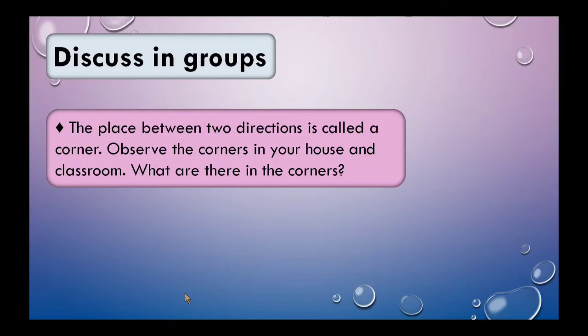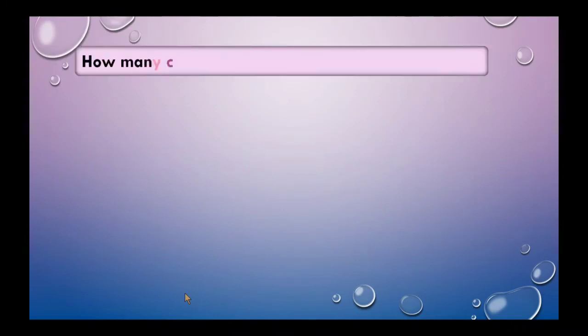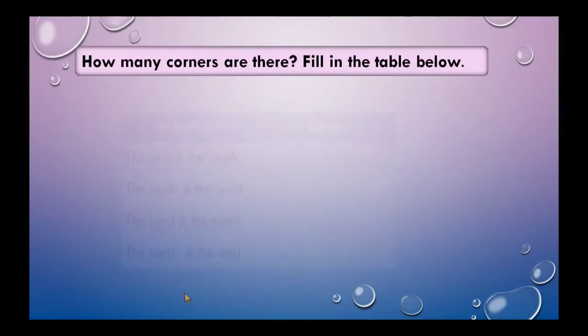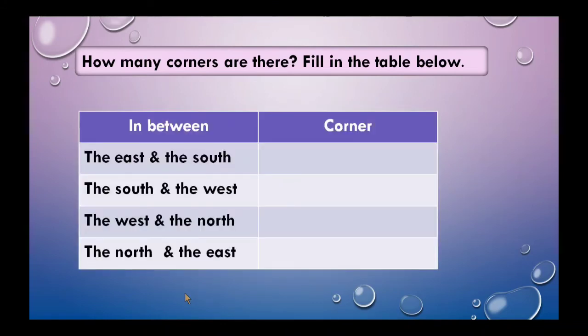You can observe corners of your house or classroom. What are there in the corners? What are the things you kept in your corners? How many corners are there? Here one table is given. What is the first one? The east and the south.